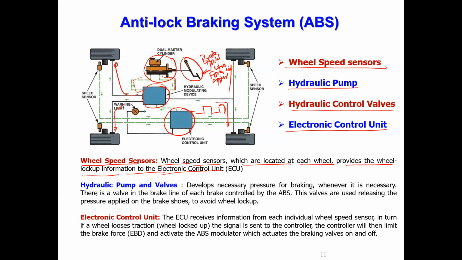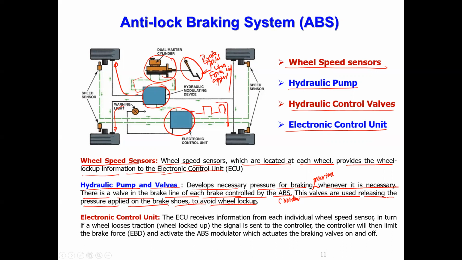The hydraulic pump and valves provide the necessary braking pressure whenever it is necessary. Okay, there's a valve on each brake line, controlled by the ABS controller or ECU. These valves are used for releasing the pressure applied to the brake shoes to avoid lockup.